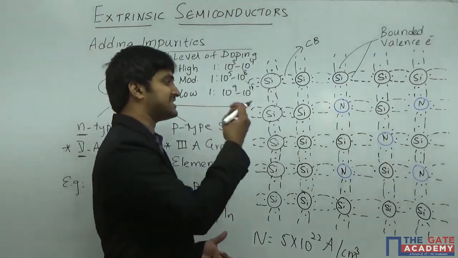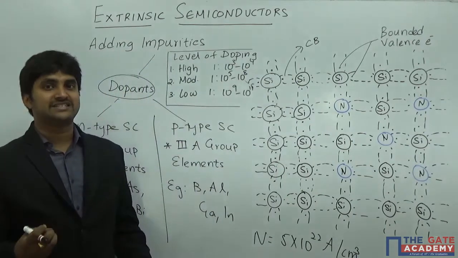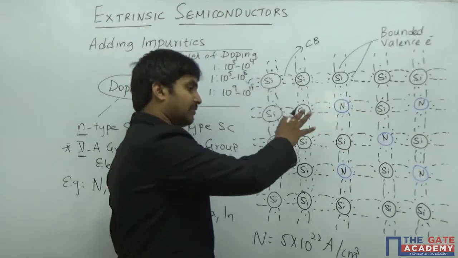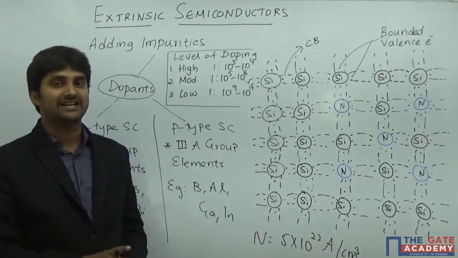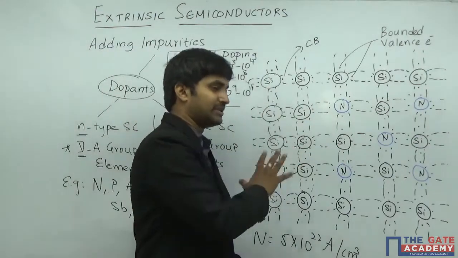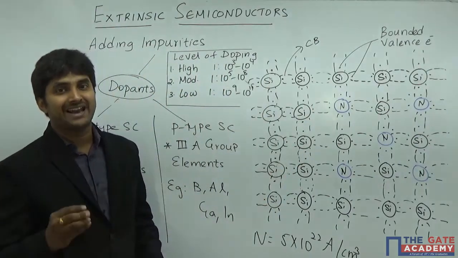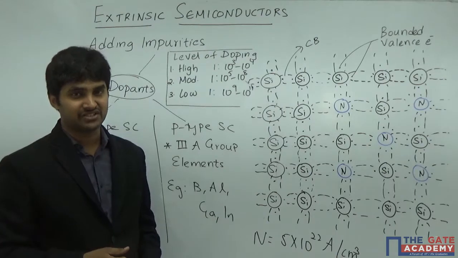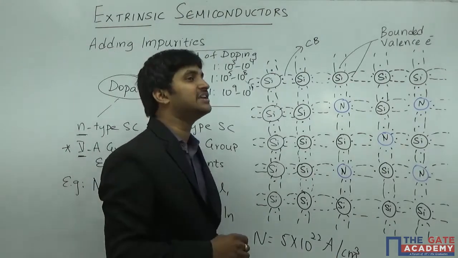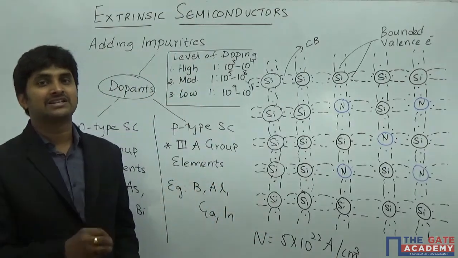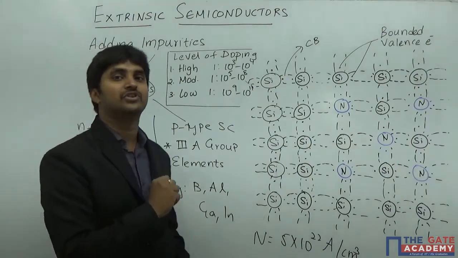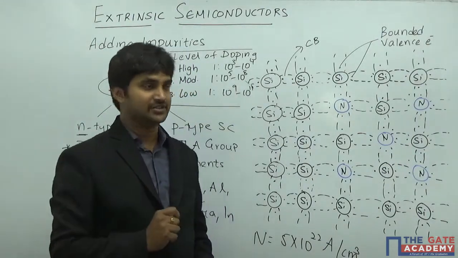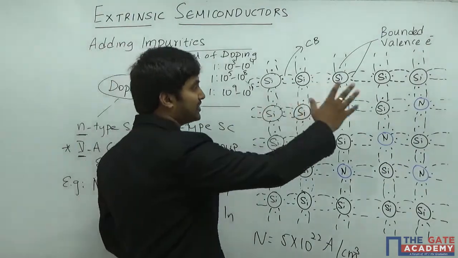Now we are just taking an example here. It is not necessary that after doping it is going to be something like this. It is only for understanding that we are introducing something like this. The two-dimensional crystal lattice structure. Generally we have a three-dimensional structure, but here for understanding we are considering a two-dimensional crystal lattice structure after doping with pentavalent impurities. Now for example, this is how it is going to look.